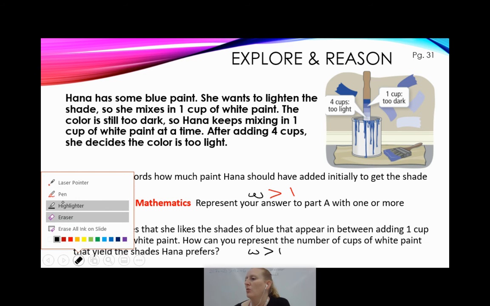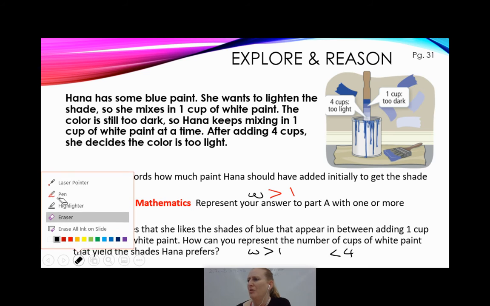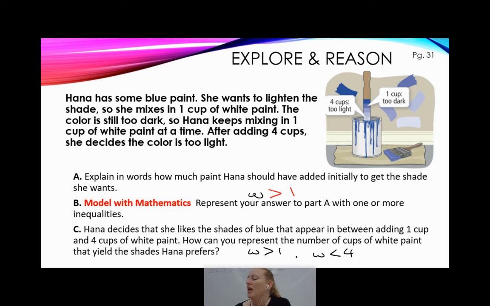She also wants it to be less than that 4 cups, right? I just used an M. Why do I keep writing an M? I don't even know. Let's use a W for white. So she wants it to be greater than 1 and also less than 4. So I'm just going to write W. She wants more than 1 cup of white and she wants less than 4 cups of white. So I just wrote 2 inequalities and stuck an "and" in the middle. Seemed like an easy way to represent it.